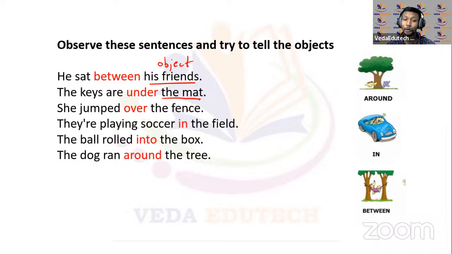Okay, she jumped over the fence. Fence के ऊपर से ऐसे कूद के गए. Like she jumped over the fence this way. Like so, over the fence. The object over here is that. They are playing soccer in the field. In the field. Okay. Field के अंदर खेल रहे हैं, right? The field there, that is the object.